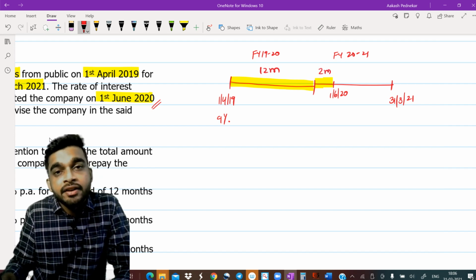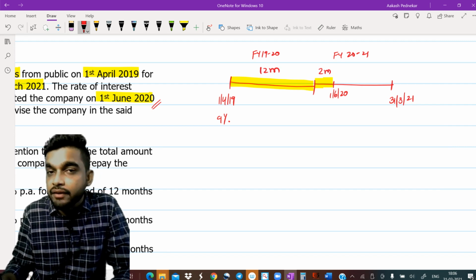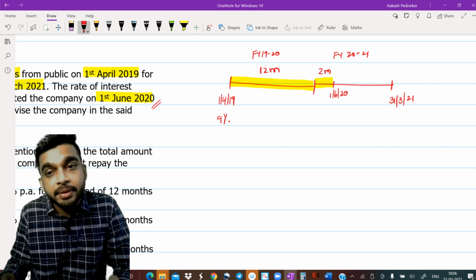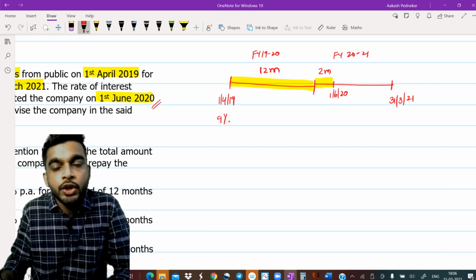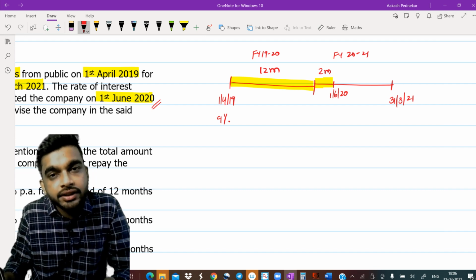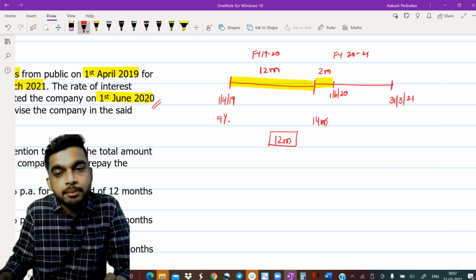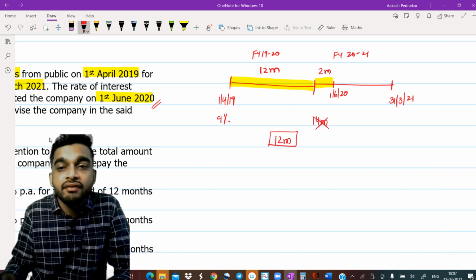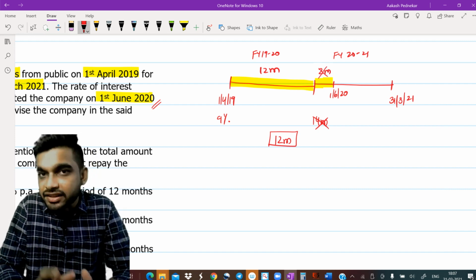So here we have to again see the period for which the deposit was actually run. We know the formula. If the part of the year is less than 6 months, you'll ignore it. So remember, Aman will get the interest for a period of 12 months only. He will not get it for 14 months. He will get it for 12 months. Why? Because the part of the year is to be ignored, since it is less than 6 months.